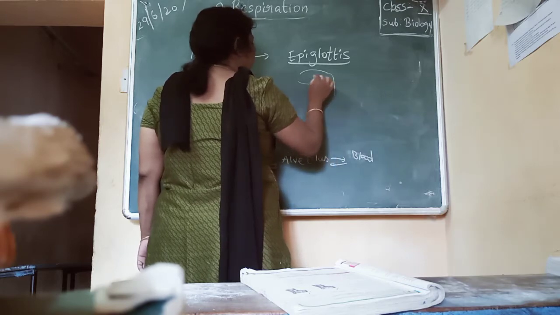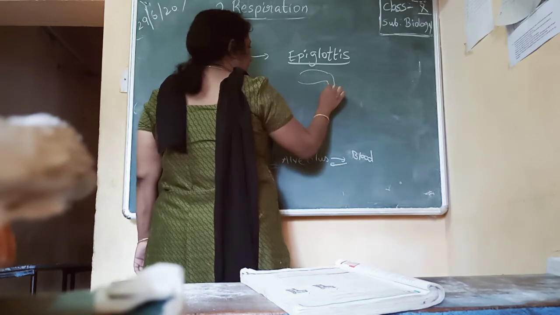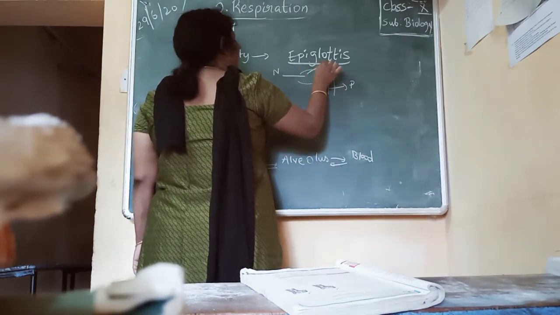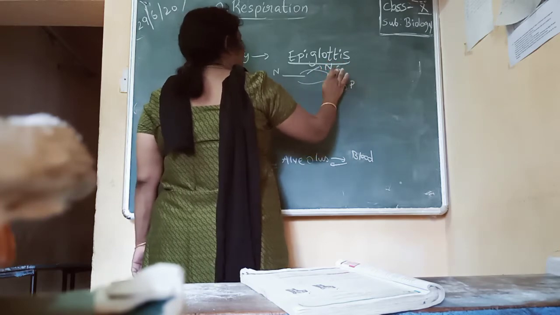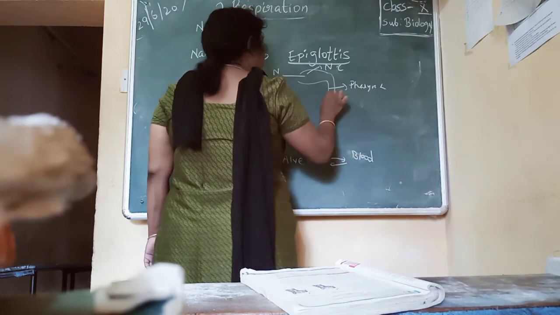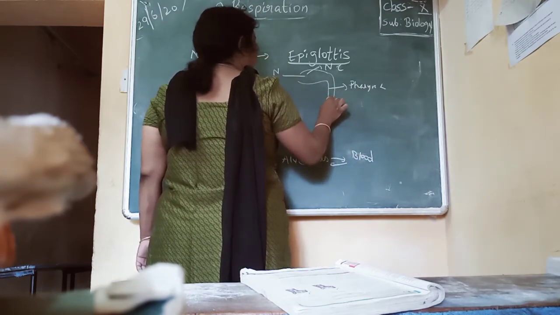So this is our nose, like nostrils and nasal cavity, and this is our pharynx. So I will just write like this: nose, nasal cavity. This is our pharynx. Now nearby the pharynx, you have your epiglottis.